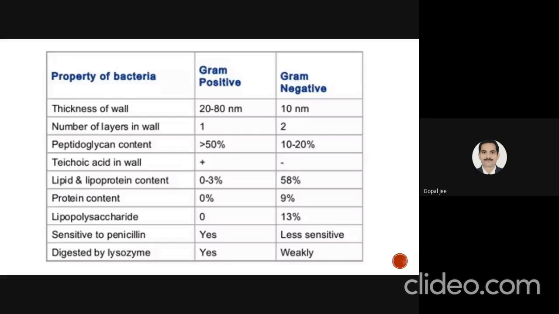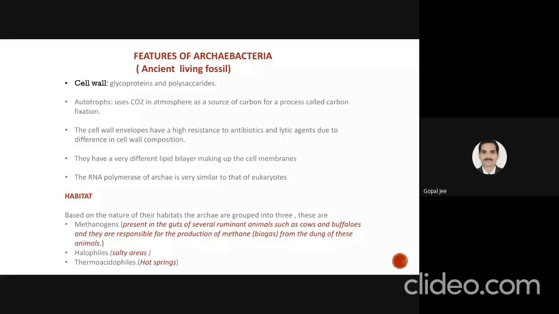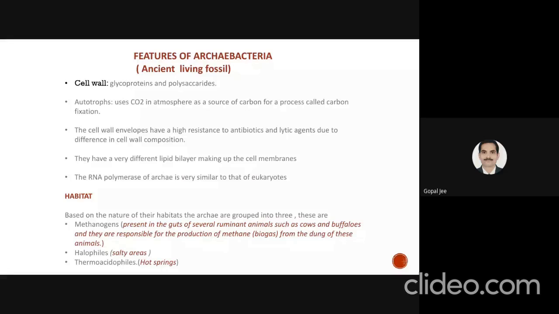Then that was all about the eubacteria. Now this is all about the archaebacteria. Archaebacteria are also known as ancient living fossils. The cell wall of archaebacteria is made up of glycoprotein and polysaccharide. Autotrophs are the organisms which use CO2 in the atmosphere as a source of carbon for a process called carbon fixation. Mostly all autotroph types of organisms are included in this category.